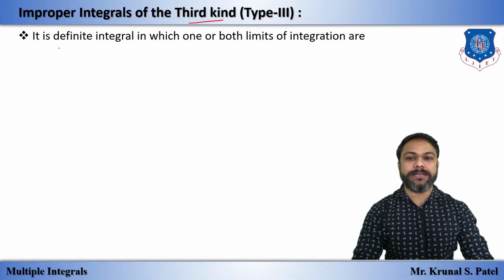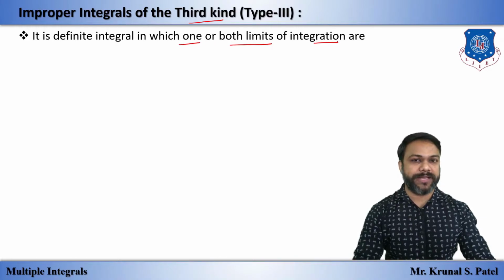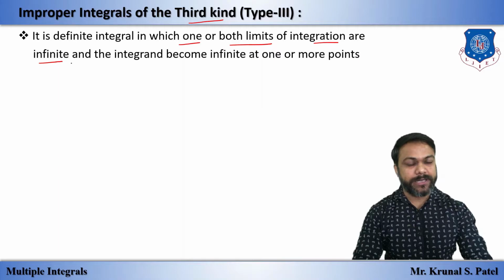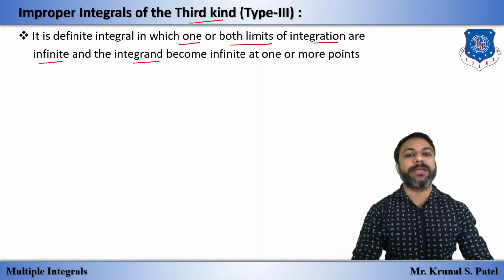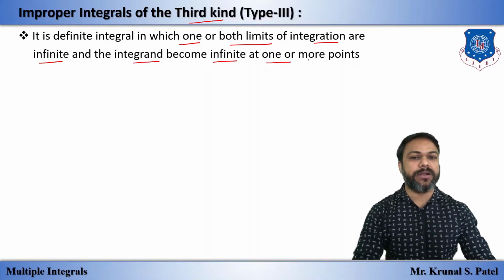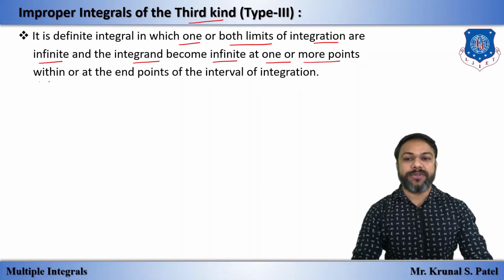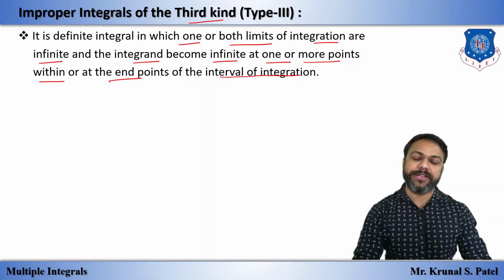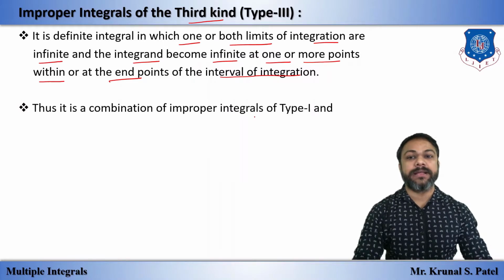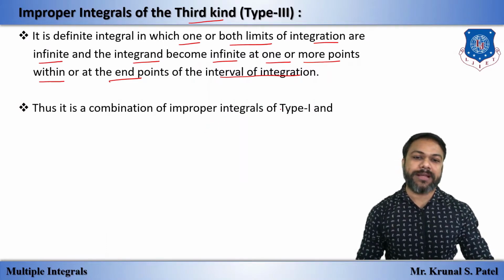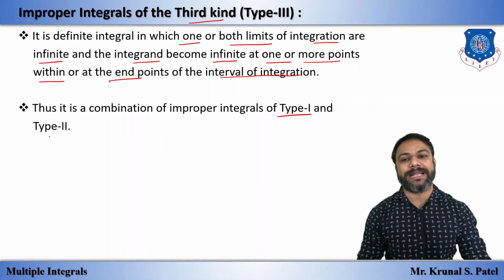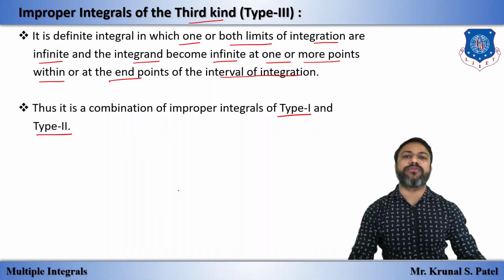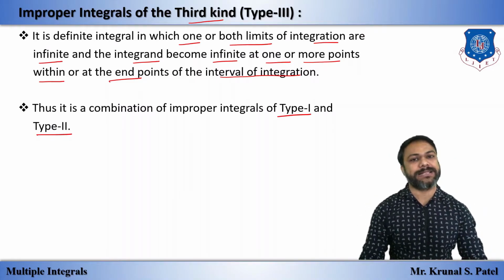It is defined as an integral in which one or both limits of integration are infinite and the integrand becomes infinite at one or more points within or at the end point of the interval of integration, then it is called the third kind. That means it is the combination of type 1, the first kind, and second kind. So it is a mixture of the first kind and second kind.